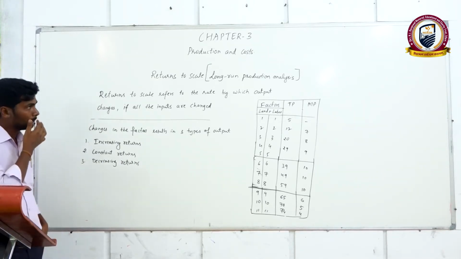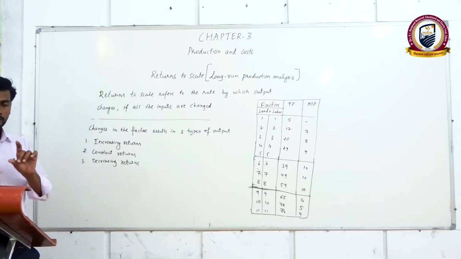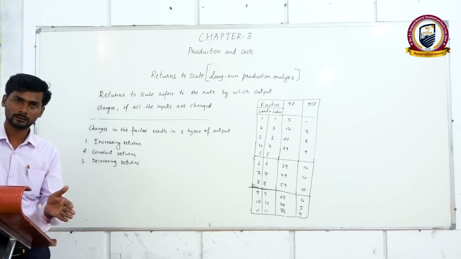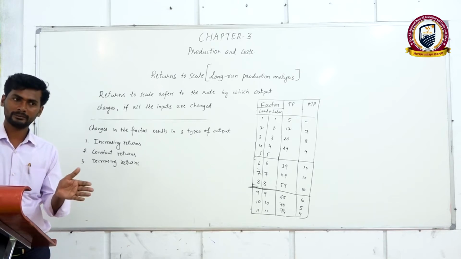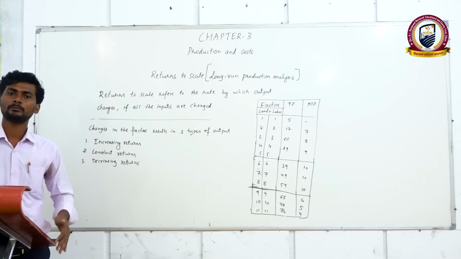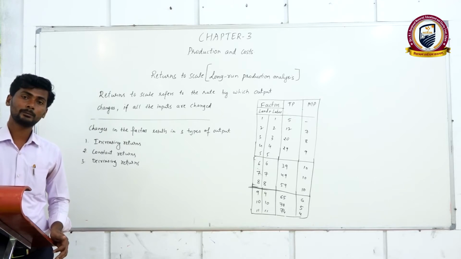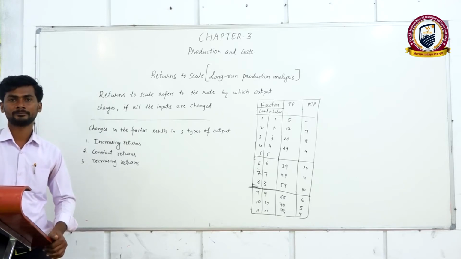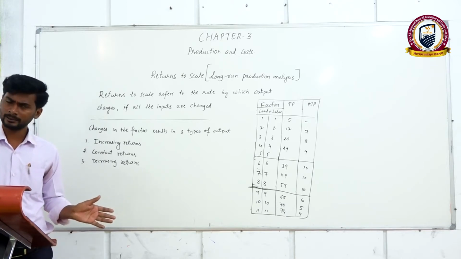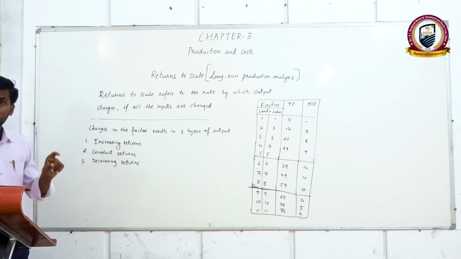Okay, so now in this video, our subject matter is what happens in the long run. We studied the short term. In the short term, the producer will change factor combinations by changing some of the factors and fixing some of the factors. But here in the long run, the producer can change all the factors of production. Land, labor, capital, organization, whatever factors of production there are, he can change all of them. So that is called the long run.